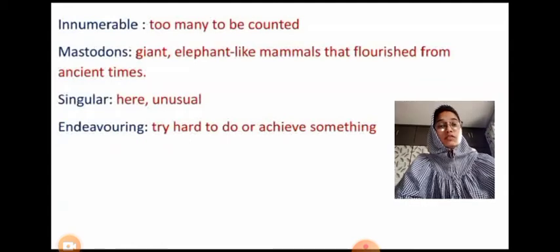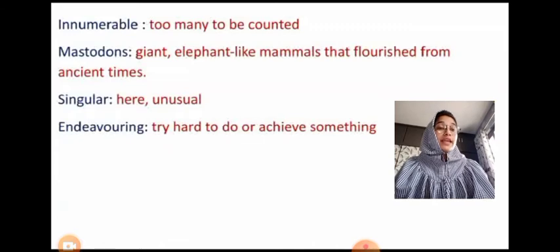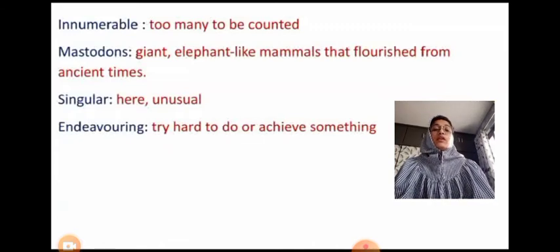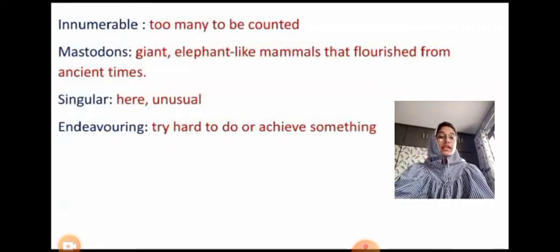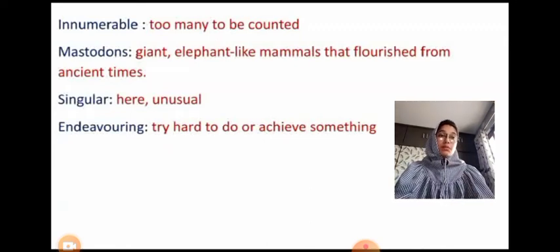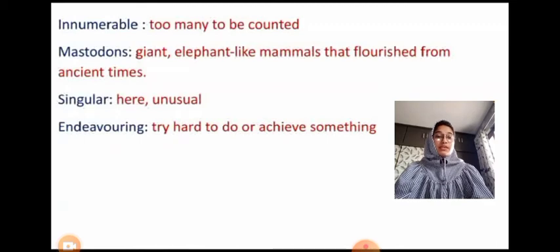Okay, moving on to the vocabulary part. Here, antonyms, you need to find the suitable antonyms. Antonyms means opposites. What other marvels did this great cavern contain? What other wondrous treasures for the scientific man? So, the word wondrous on page number 107, the opposite of it is mundane. Second, imprudent, the opposite of it is judicious. Option B, judicious.